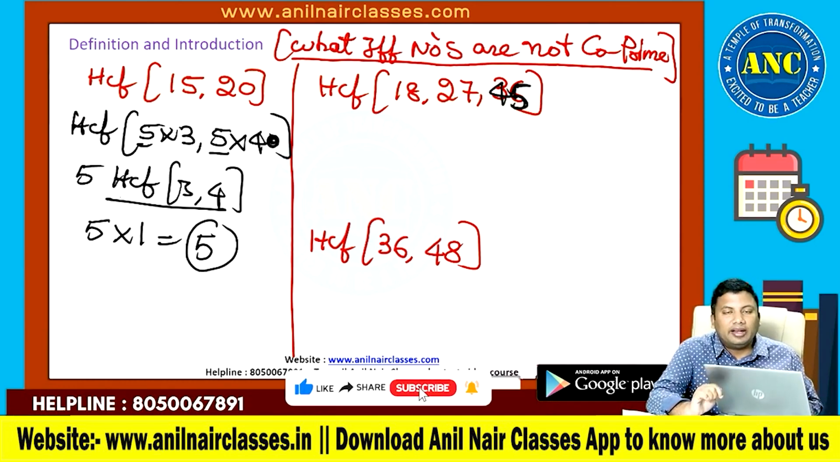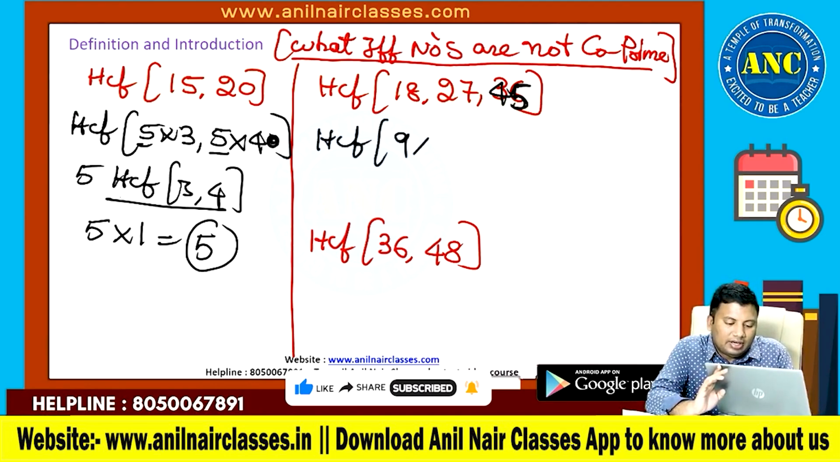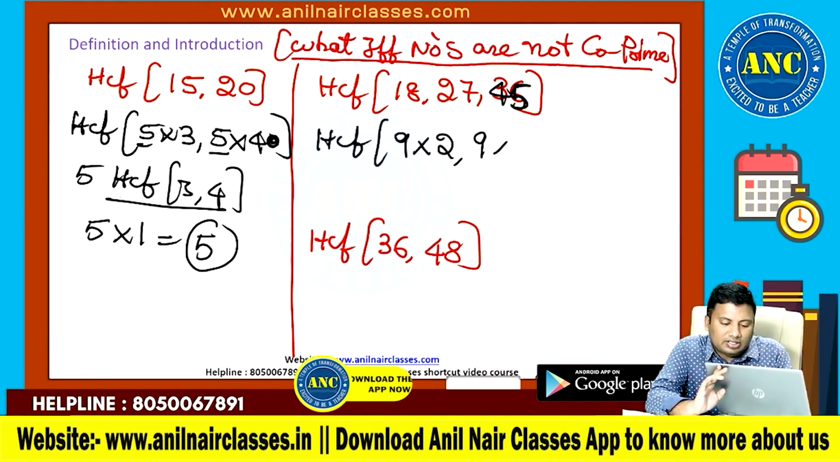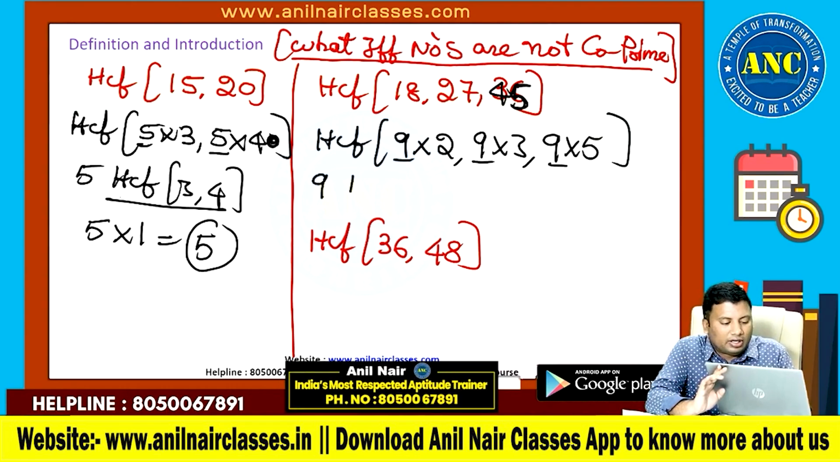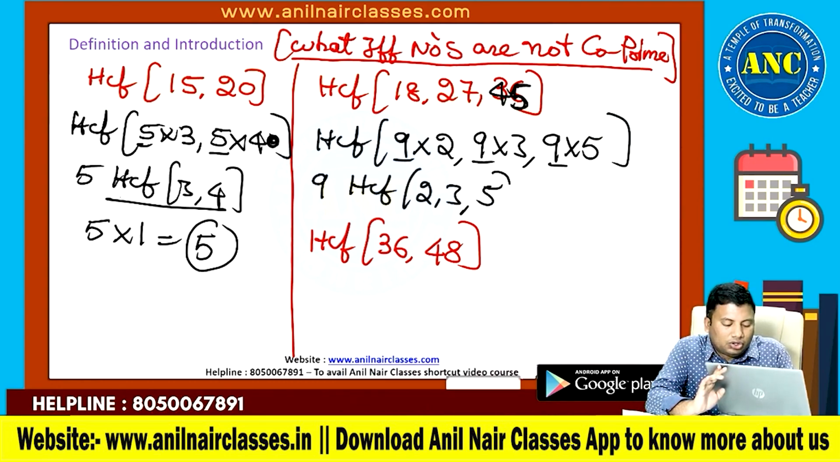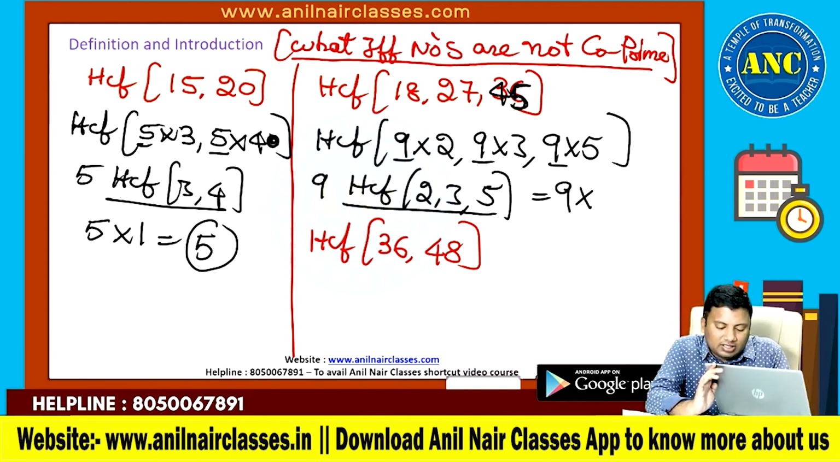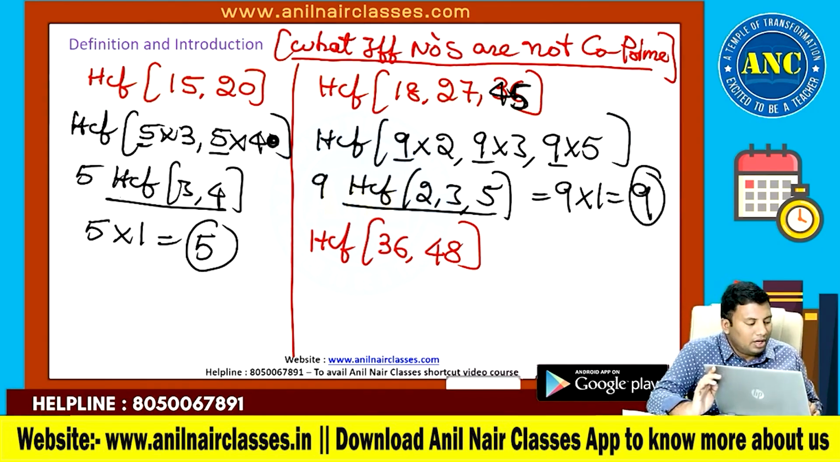Again, HCF of 18, 27 and 45. 9 twos are 18, 9 threes are 27, 9 fives are 45. 9 is common, taken out. HCF of 2, 3 and 5. 2, 3 and 5 are co-primes to each other. Co-prime numbers HCF is 1. So 9 ones are 9. I hope it is clear.